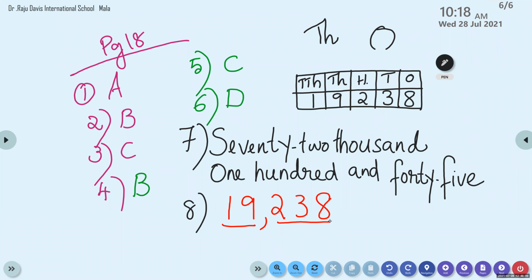Excuse me, ma'am. Ma'am, we have to draw the place value chart in our workbook. I had network issues. That's why my class was gone. Who is speaking now? Anay. Okay, Anay, you had a network problem.